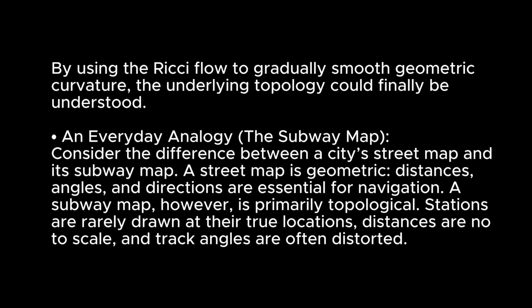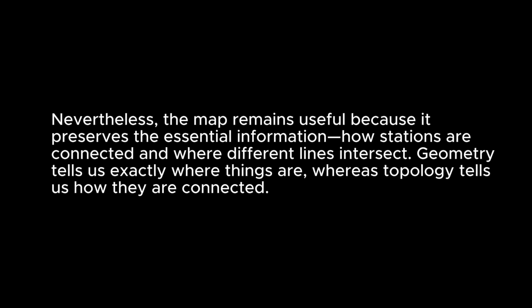An everyday analogy: the subway map. Consider the difference between a city's street map and its subway map. A street map is geometric. Distances, angles, and directions are essential for navigation. A subway map, however, is primarily topological. Stations are rarely drawn at their true locations, distances are not to scale, and track angles are often distorted. Nevertheless, the map remains useful because it preserves the essential information: how stations are connected and where different lines intersect. Geometry tells us exactly where things are, whereas topology tells us how they are connected. This is part 1.